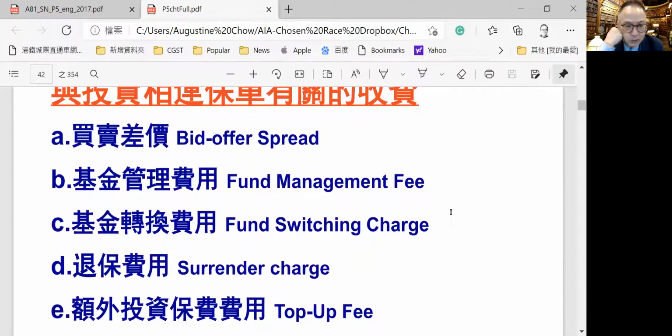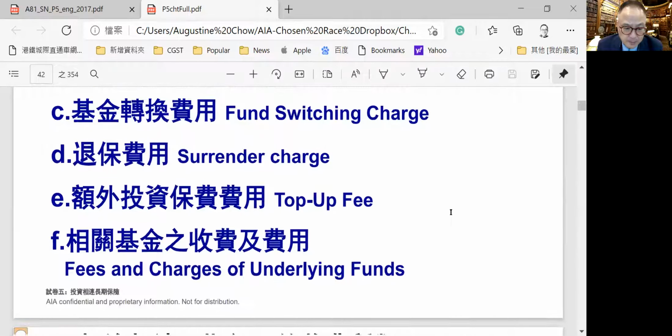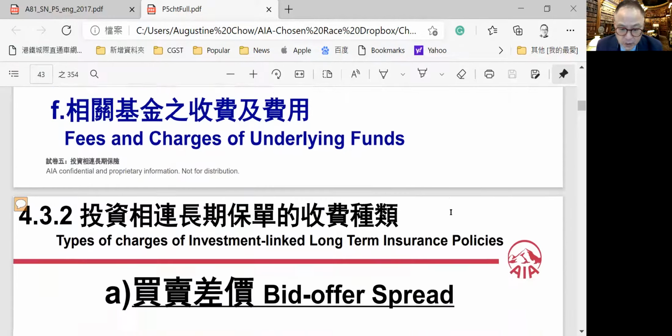But in AIA, we do not have a bid and offer spread, which is one price, buy and sell at the same price. So we have to recover the administrative expenses by other types of fees. There will be a top-up fee. There will be a surrender charge, a prepayment penalty within the first 6 years. But AIA funds do not charge for switching from one fund to another fund. There is a fund management fee, a surrender charge fee, and a top-up fee, but no bid and offer fee. And also there is an administration charge every year.